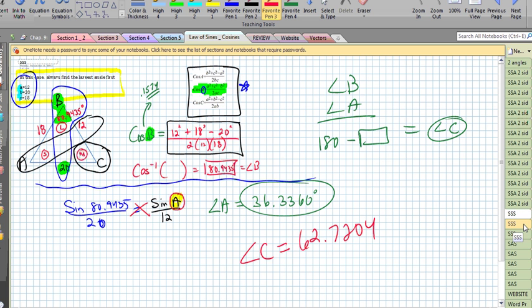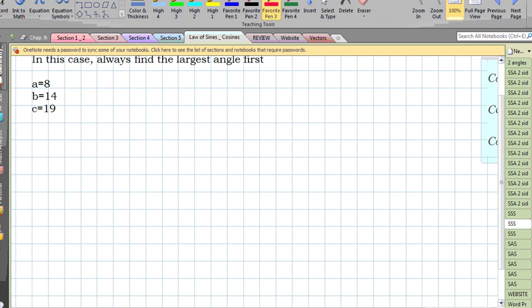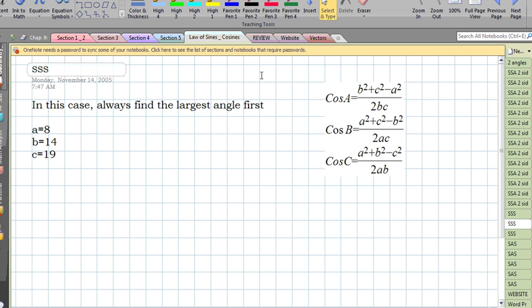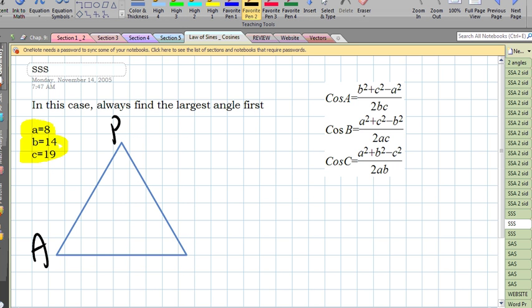Let's do one more example here, trying to solve for the triangle. So let me move some stuff around here. When we look at this problem, once again, we're given all three sides. I like to draw the picture. I don't focus on drawing it to scale. And notice I have A, B, and C. Well, little a is going to be 8. That's the one opposite capital A. Little b is going to be 14, and little c is going to be 19.